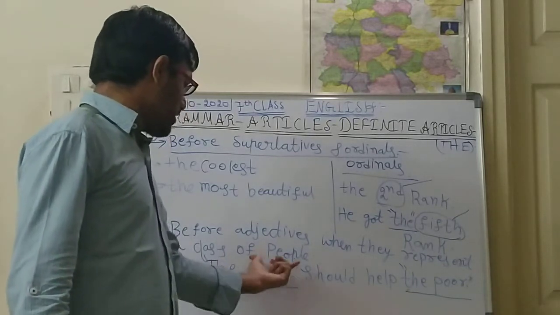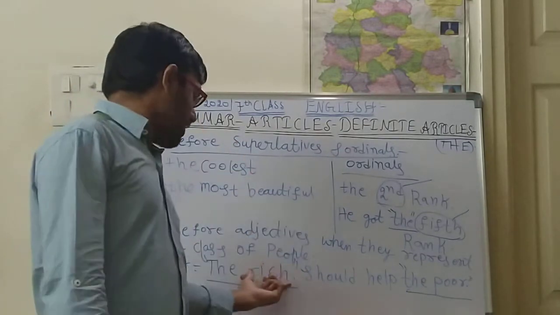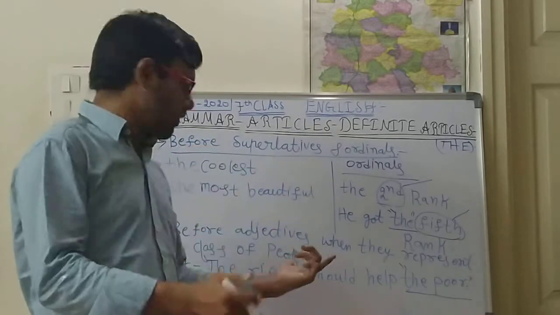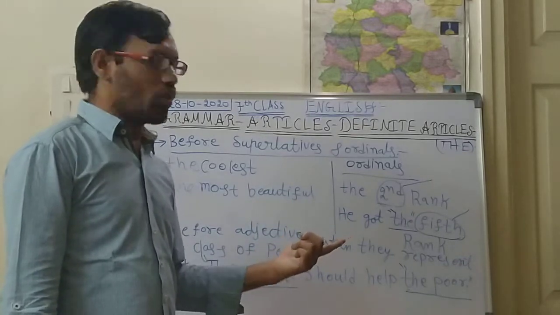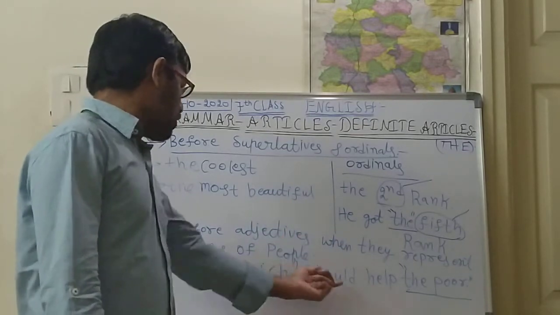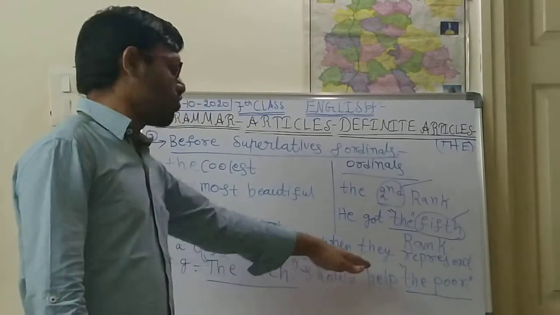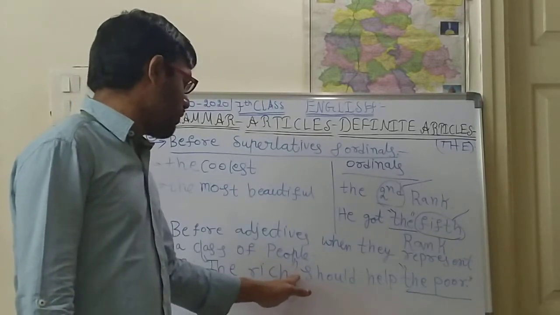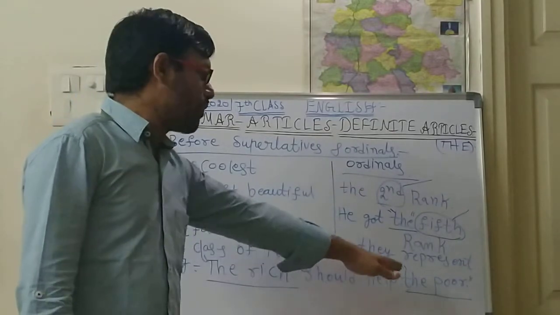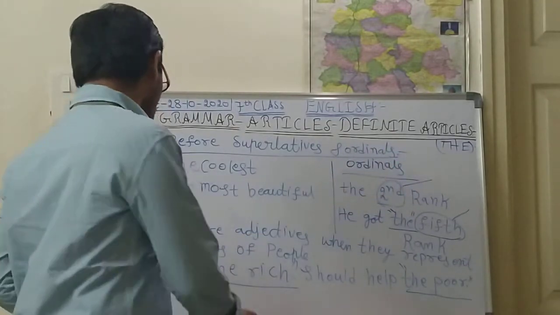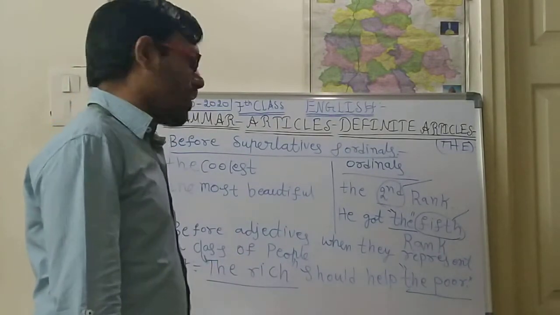Here rich is the adjective part. Rich describes the people. Rich people we will say. So what type of people? Rich people. So the rich people should help the poor. The rich should help the poor. Here again, no need to mention the rich people should help the poor people. The rich should help the poor. Like that we will be saying. In this type of words, the is used.